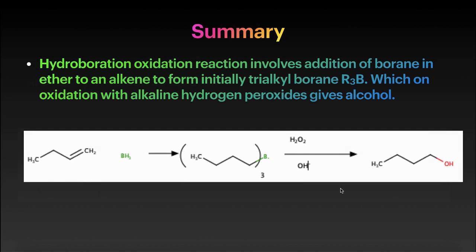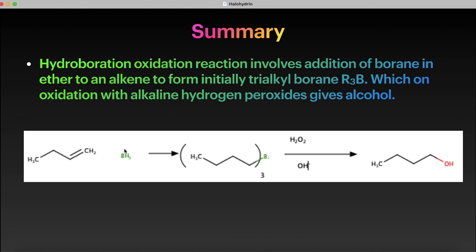Let us summarize this reaction. The hydroboration oxidation reaction involves the addition of borane in ether to alkene to form trialkyl borane, R3B, which on oxidation with alkaline hydrogen peroxide gives alcohol.